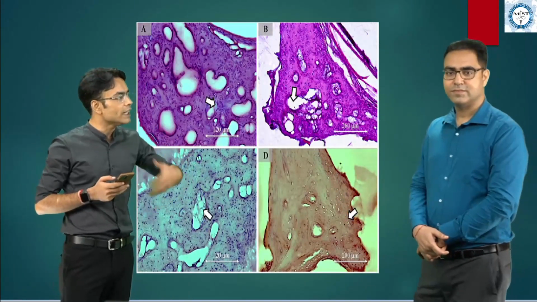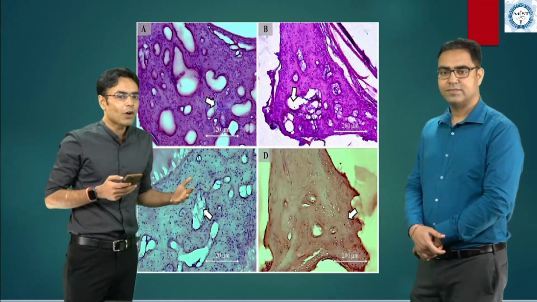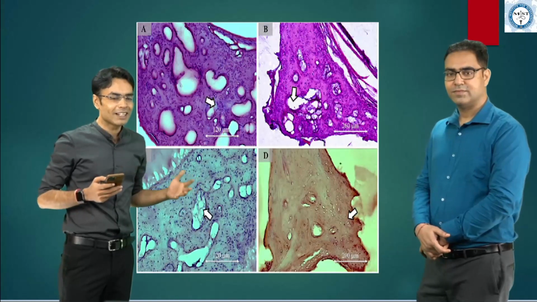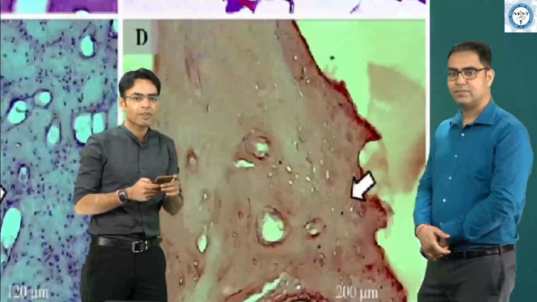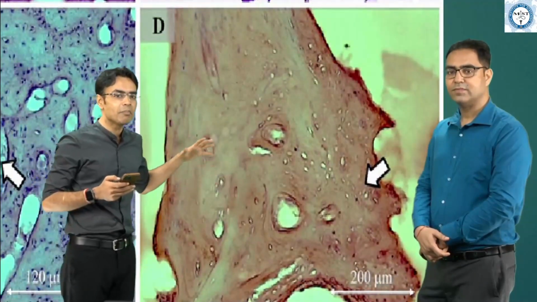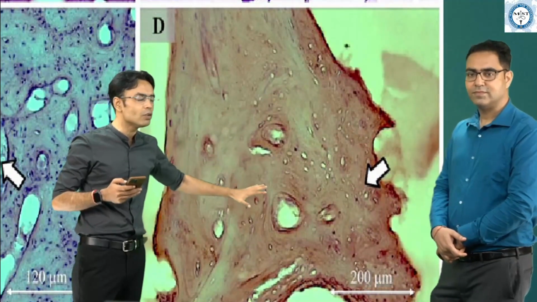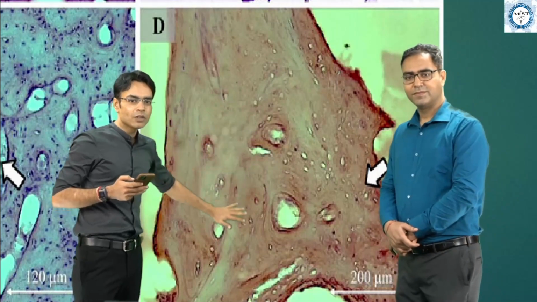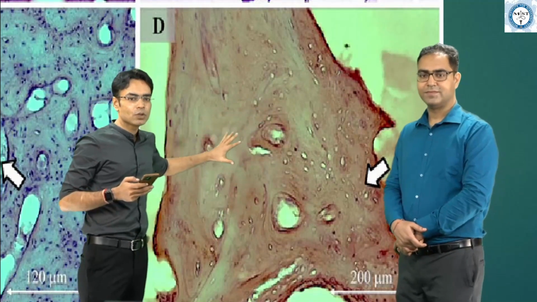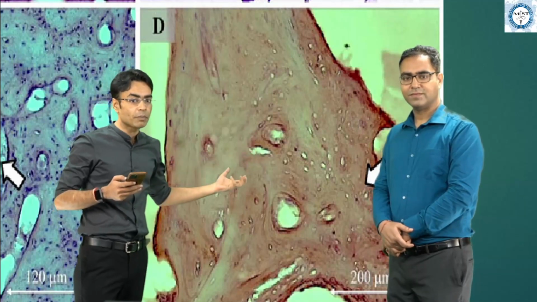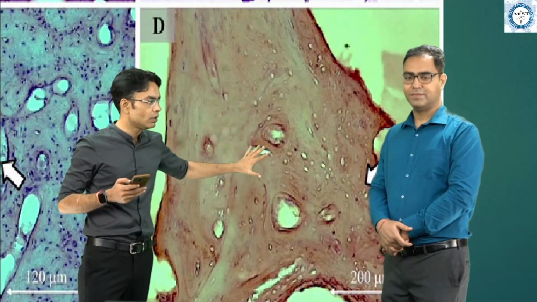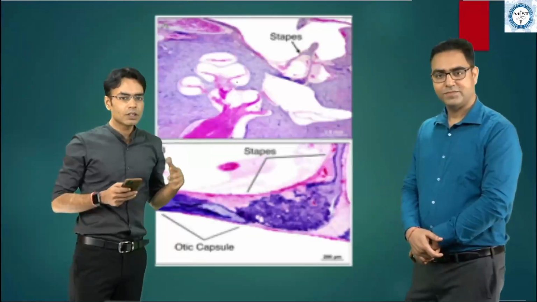Eventually, sir, this injury will keep on going, and these osteoclasts will keep on eating up the bone, and later on, because there is so much injury happening, at the end you are going to find this. Now you see, sir, compare the cellularity, compare the dilatations, everything is gone. This has all become fibrosed, basically. So this is the inactive stage of otosclerosis. Here you are not seeing the spongiotic part. This is sclerosed now. So this is what we find.